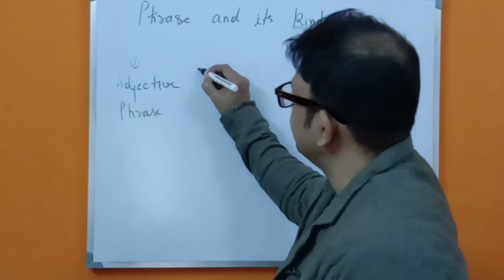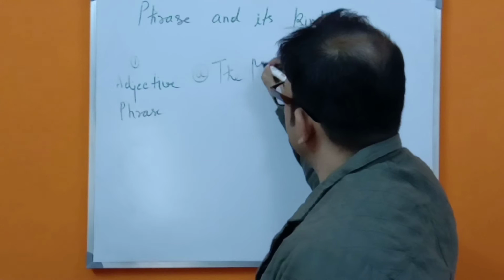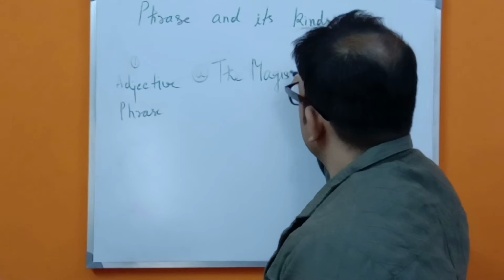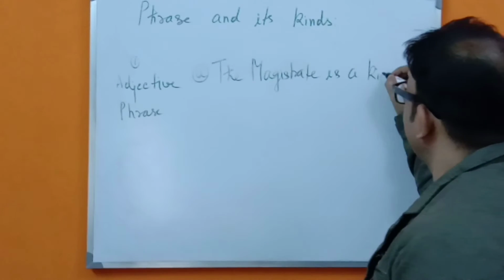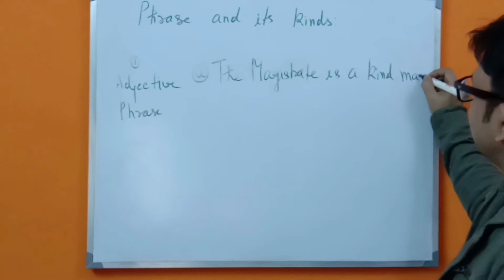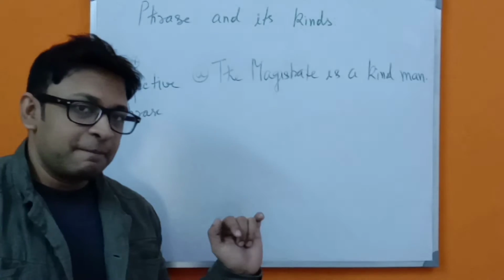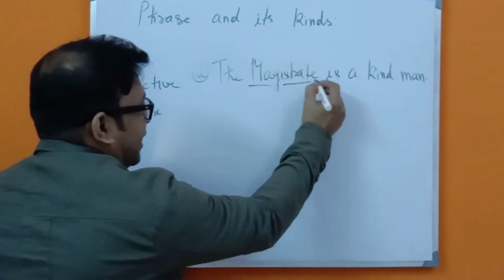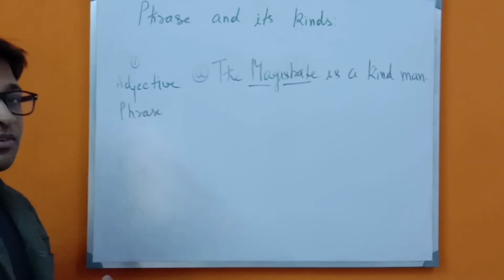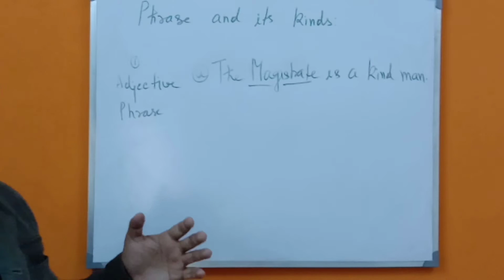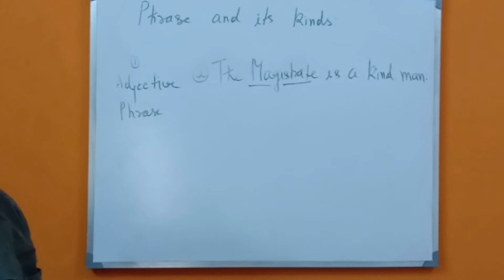So for example, the magistrate is a kind man. So what does the sentence show? That the subject is a kind man. We know this is our subject and our subject is a kind man. So what the noun names is that the man is a person of kind nature. So what we have seen in the previous example is that a kind man will change into a man with a kind nature.